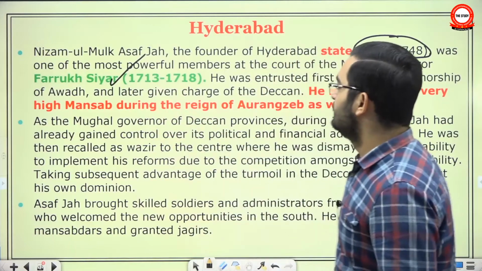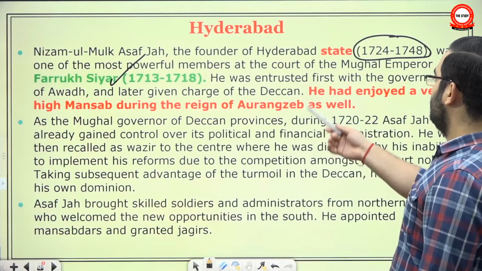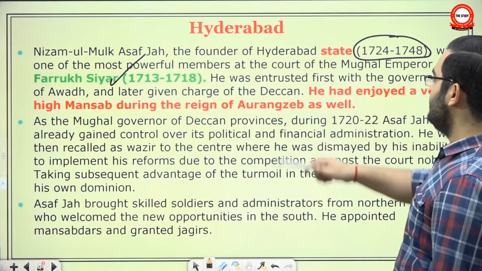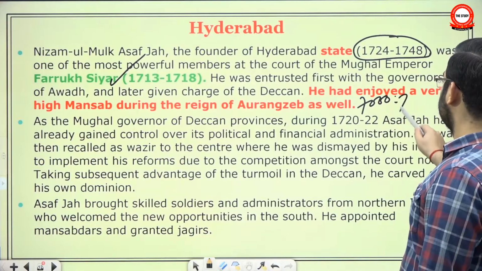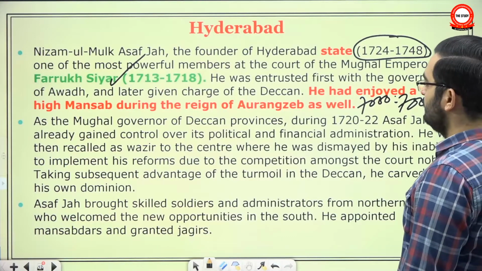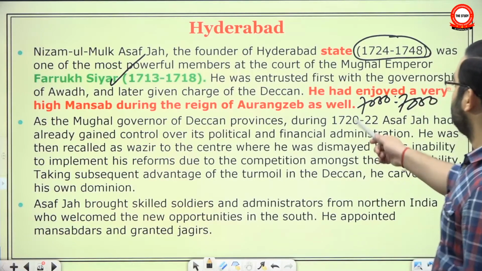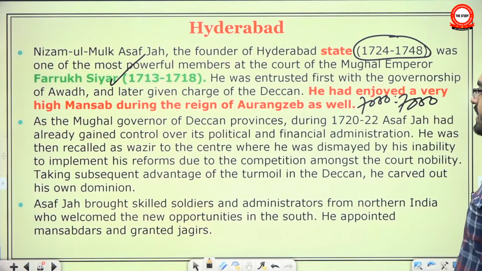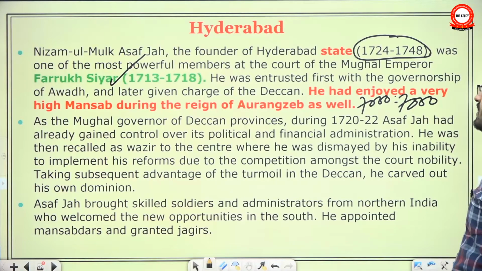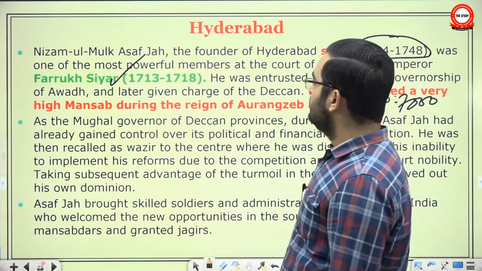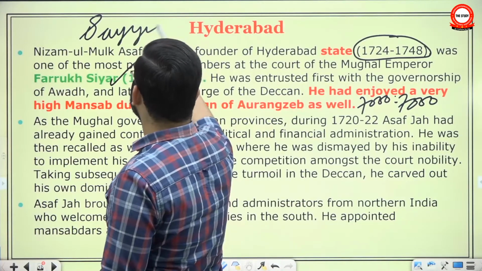who got assassinated. But even before Farrukhsiyar, he had enjoyed a very high mansab during the reign of Aurangzeb. In fact, he had the mansab rank of 7,000, a very high rank. As the Mughal governor of Deccan province during 1720-22, Asaf Jah had already gained control over its political and financial administration. What happened was that there were these Sayyid brothers, called kingmakers.